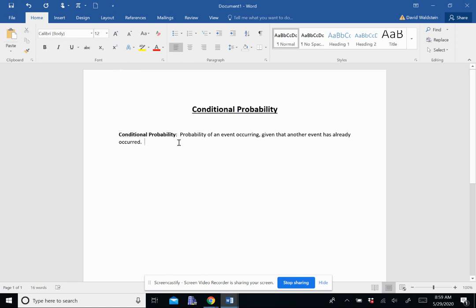It basically means, what are the chances of something happening if I already know that something else has happened? And we have a special notation for this.